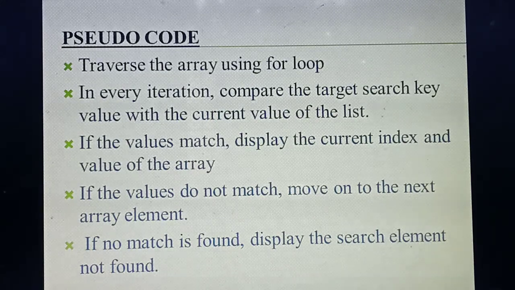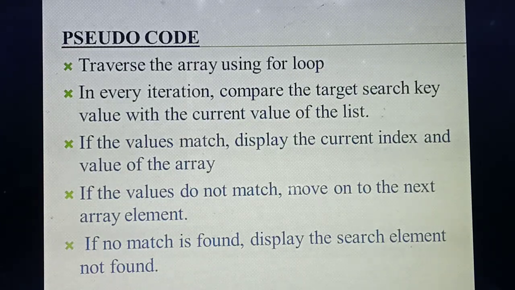If the values match, what output will you get? You will get the current index, that is, at which index place the particular value is there. So it will display the current index value as the output. Understood? So if the value matches, you get the current index place, the position in which the particular element is. If at the first place the element is not matched, it will move to the next element. Likewise it will travel till the end of the loop. If till the end you didn't get the search element, the output is that no match is found. Understood?